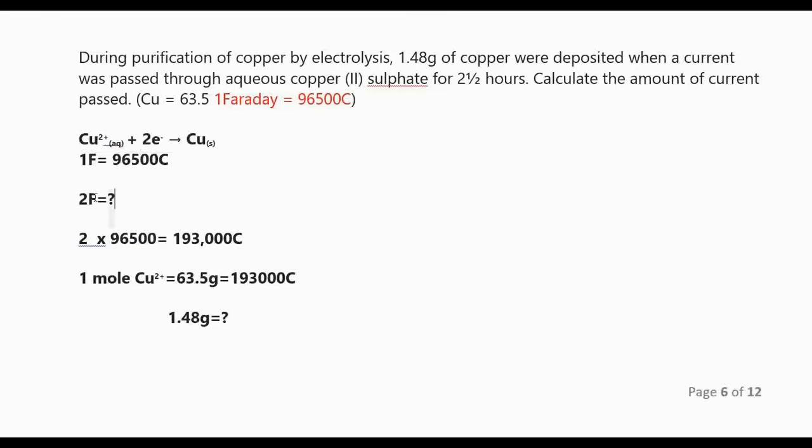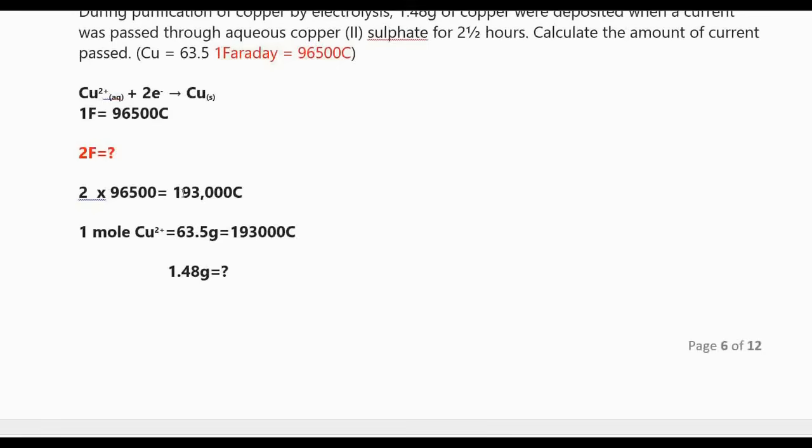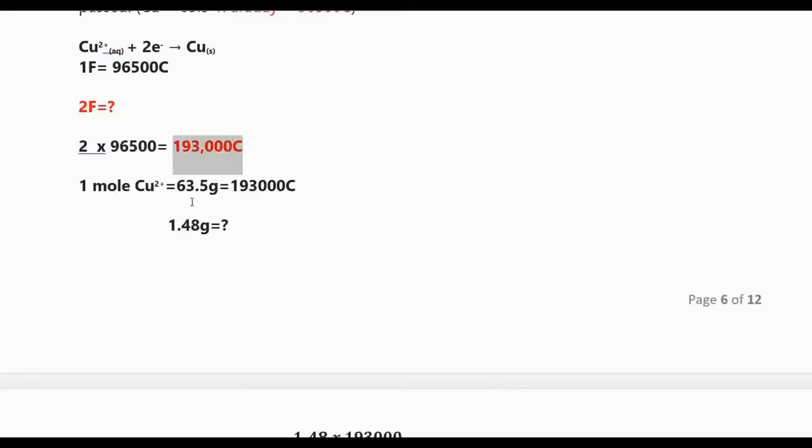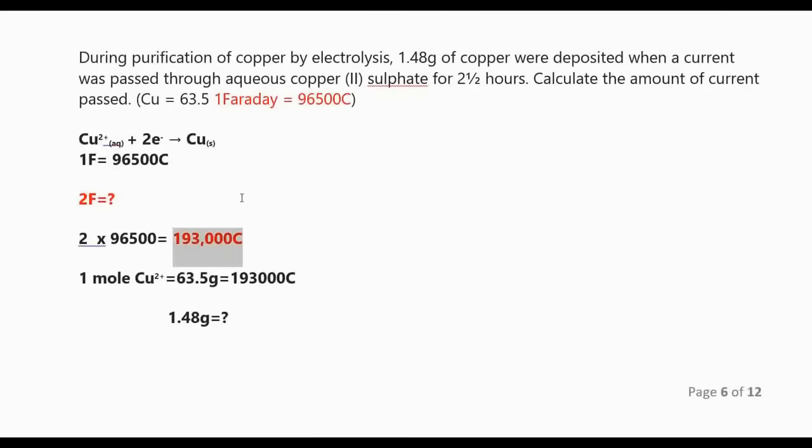So 2 Faradays will give us 193,000 coulombs. But we know that 1 mole of copper, we have been given the RFM, which is 63.5.